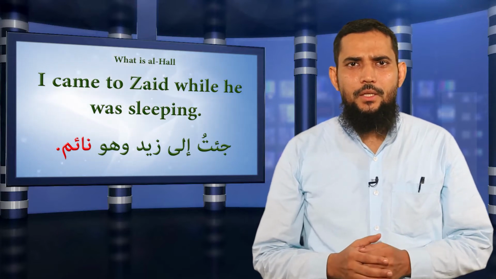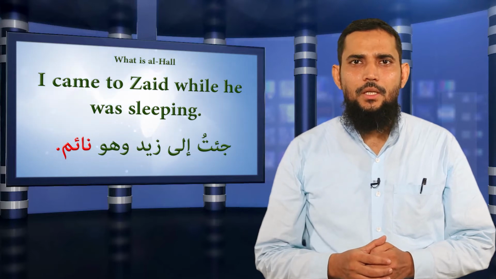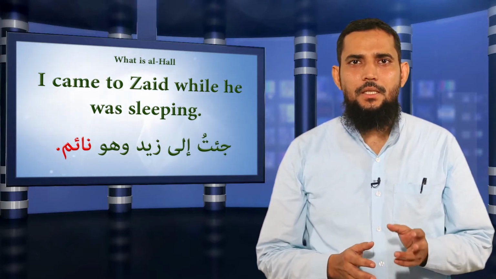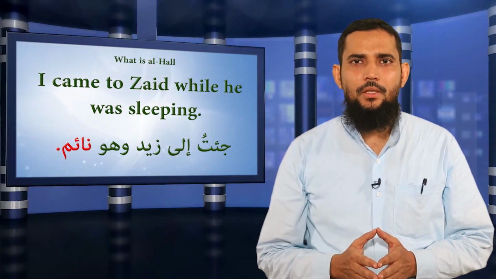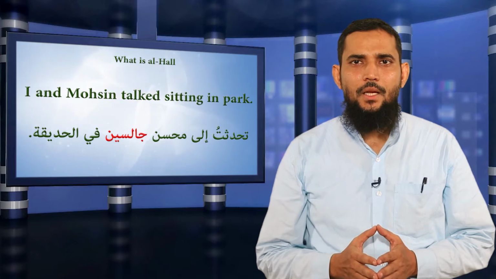Something that is very important, and I'm sure you would have marked here, is wa huwa na'imun. Earlier I used a singular word as hal, but here you may see this complete sentence is hal. Ji'tu ila Zaidin wa huwa na'imun. I'll give you another example. Tahaddathtu ila Muhsin jalisain fil hadiqati.